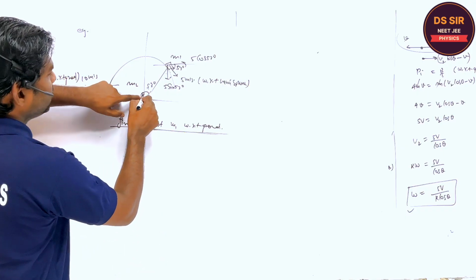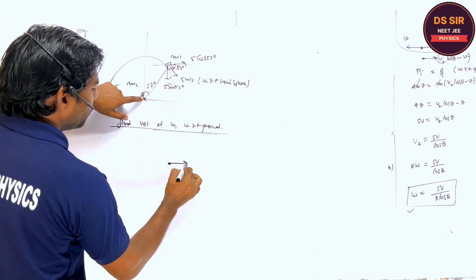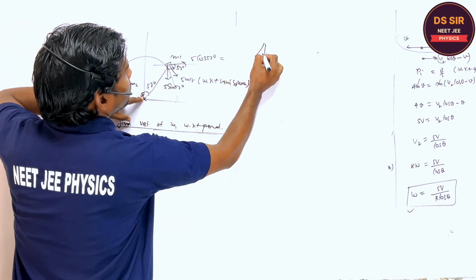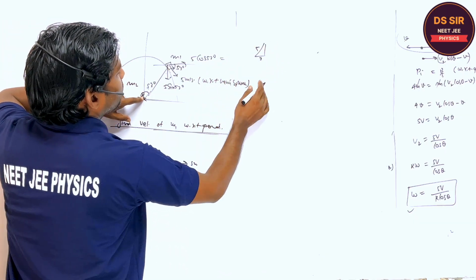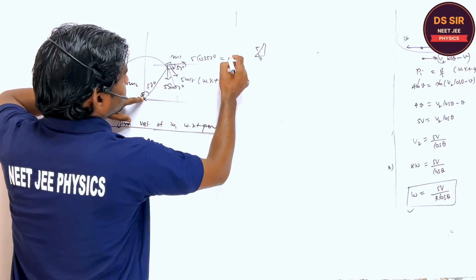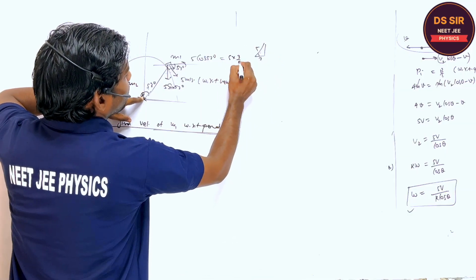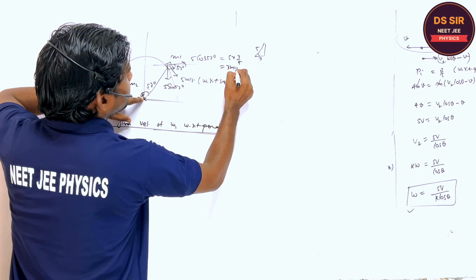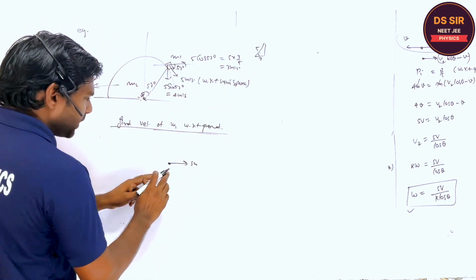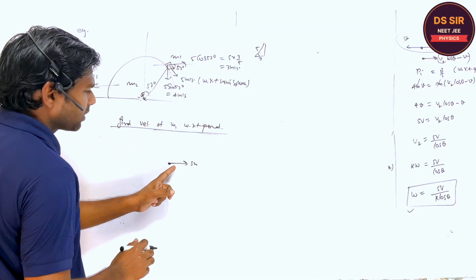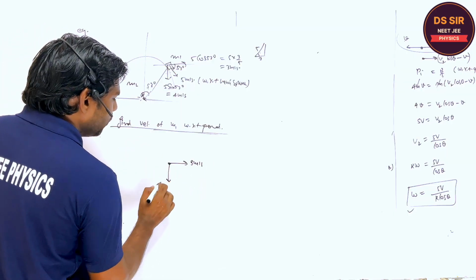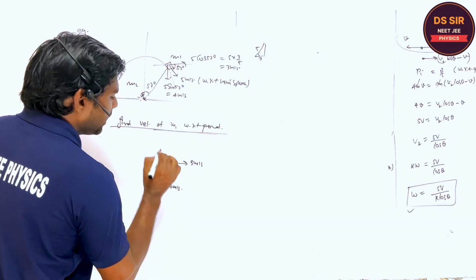So with respect to this, it is moving with 5 cos 53. Cos 53 is what? 3 by 5. 5 into 3 by 5, so it is 3 meter per second, and this one is 4 meter per second. So with respect to the sphere, it is moving in this direction 3 meter per second and in this direction 4 meter per second. Are you getting or not?